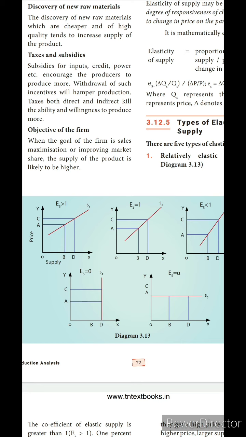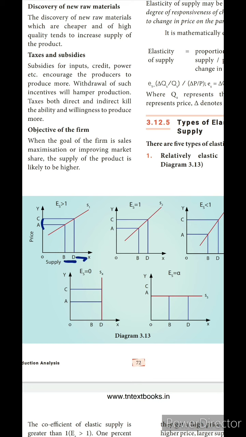Okay, it is greater than 1. The coefficient of elastic supply is greater than 1. For a 1% change in the price, it will increase the supply of the commodity by a greater percentage. That means if there is only a 1% change in the price, the supply of the commodity increases by more than 1%.